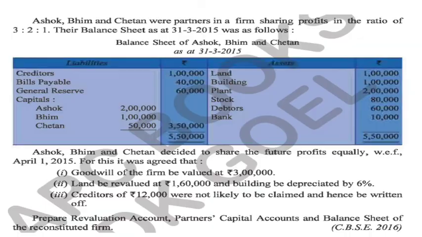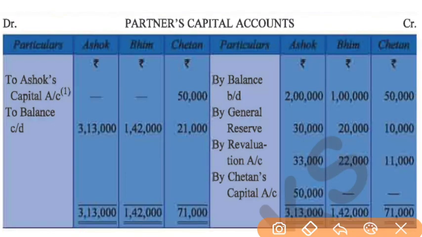Now this 50,000 will be adjusted in the capital account. How will we write it? By Chetan's capital 50,000, because he was gaining, and any partner who is gaining will be giving the amount to the sacrificing partner. So we will write by Chetan's capital and we will write 50,000 in Ashok's column, because Ashok will get the amount. Why are we giving it to Ashok? Because he is sacrificing.